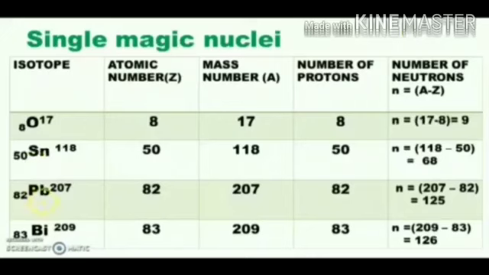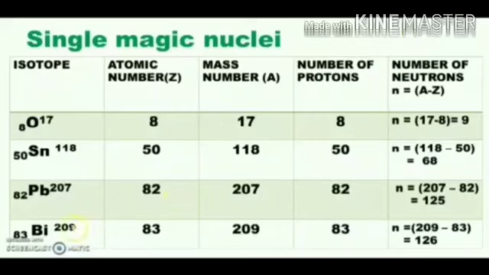Lead-207 has atomic number 82 and mass number 207. The number of protons in the nucleus is 82, and 82 is a magic number. The number of neutrons in the nucleus is 125, but 125 is not a magic number; only the number of protons, 82, is a magic number. Even if either the number of protons or the number of neutrons is a magic number, the nucleus becomes a stable one.